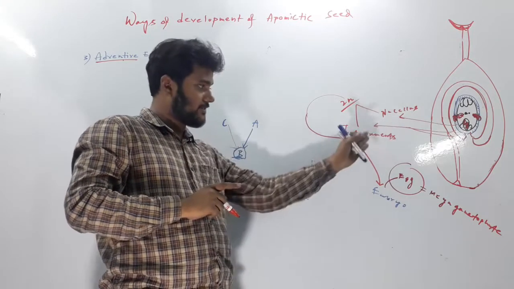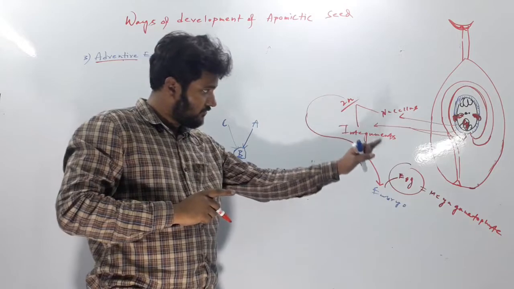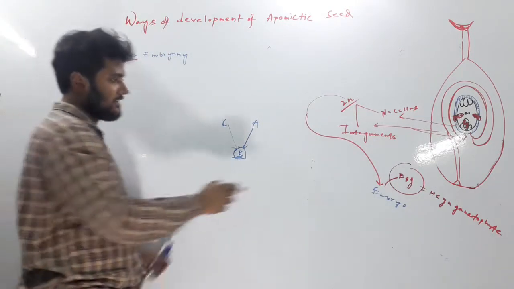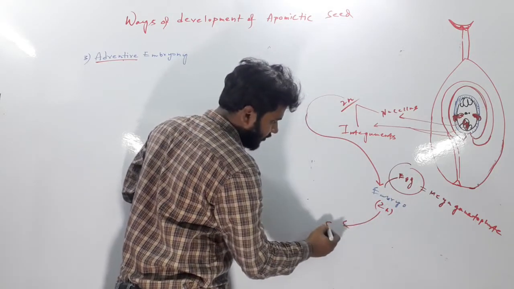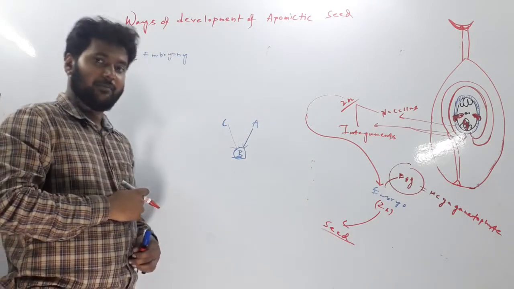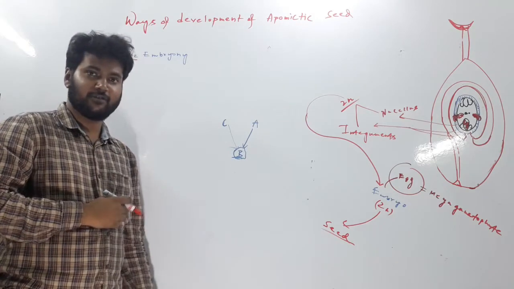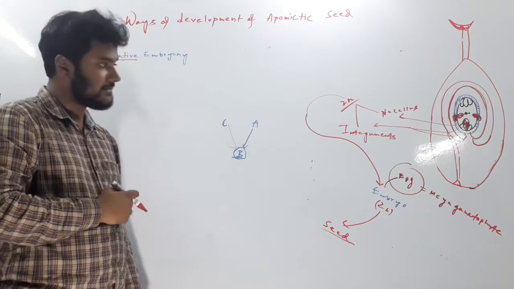So these are parts other than mega gametophytes. Then this type of embryo will be called adventive embryony. And as it is diploid, there will be no problem. Embryo will develop into seed, and this type of seeds will obviously be apomictic because there is no meiotic division, and there is no fertilization, obviously, because these are diploid cells.